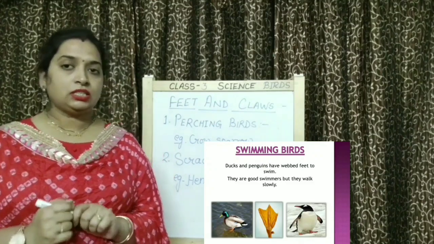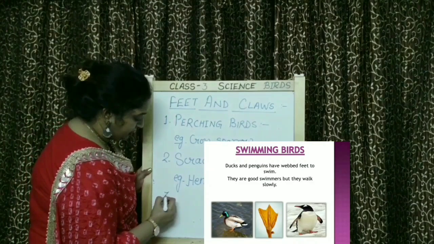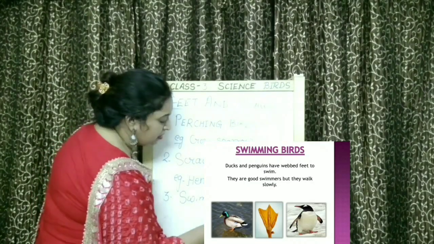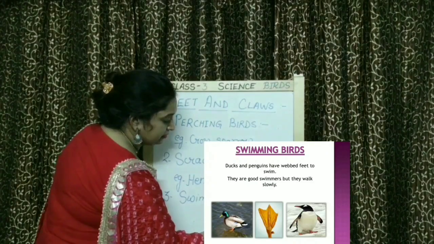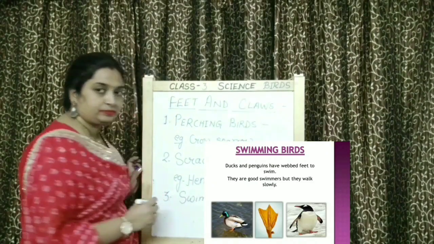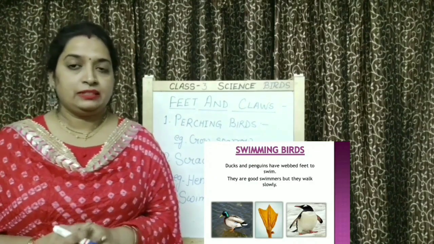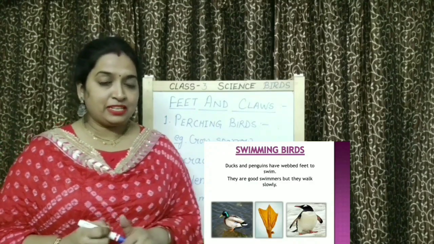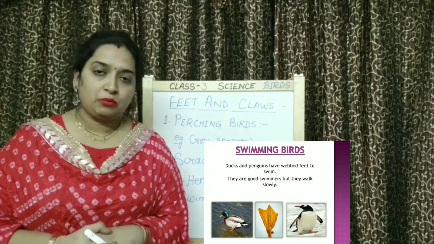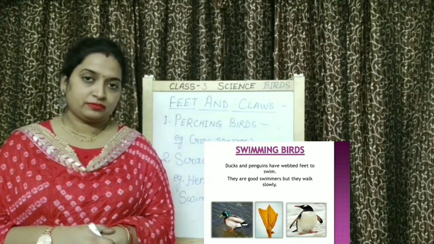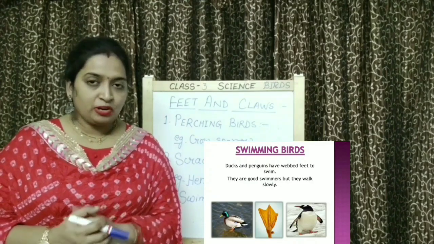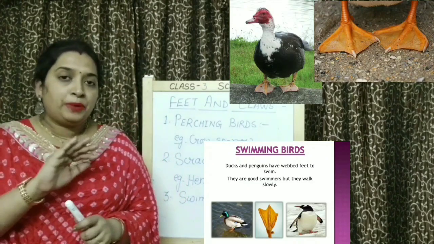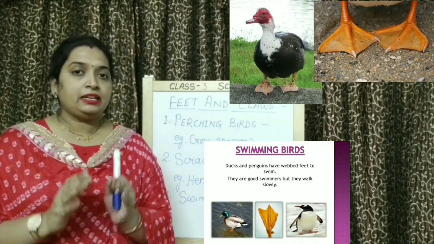Now children, third kind of birds on the basis of feet and claws is swimming birds. Can you name any swimming bird? Yes, ducks, swan, geese. These are different examples of swimming bird. So, as the name suggests children, swimming birds swim in the water. Like duck, they swim or not? Yes, they swim. So children, in swimming birds, there is a web-like structure present in their feet.